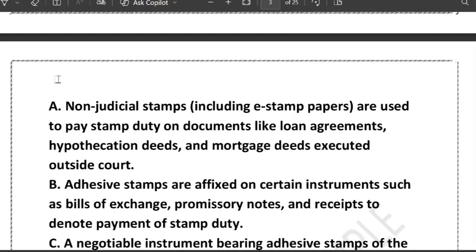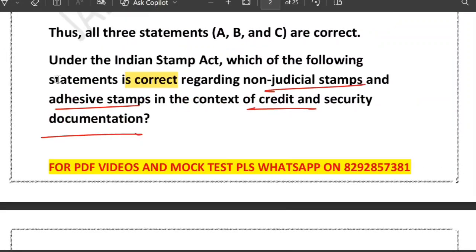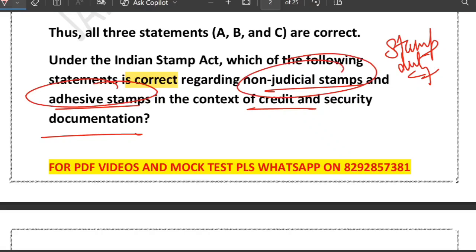So this is a very good question. Let's try to answer this one. So what is the big picture here? Whenever you create a document like a loan agreement, mortgage deed, promissory note, you need to pay stamp duty, right? So whenever you create a loan agreement, mortgage deed or promissory note, what do you need to pay? You need to pay stamp duty. Okay. So this is a proof that the document is legally valid. So there are two main kinds of stamp that you should know. The first is called adhesive stamp. Second is called non-judicial stamp.